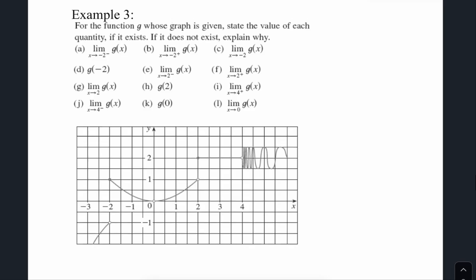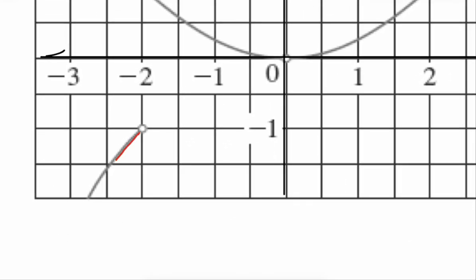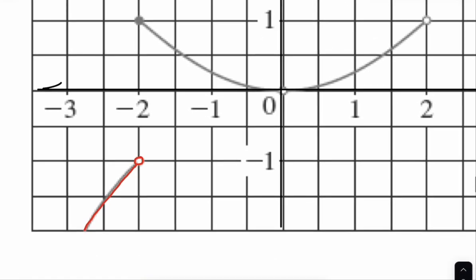Okay, let's keep going. Let's do example 3. It's a weird one. I'm going to make the X and Y axis a little more noticeable, because my brain will just mess it all up, okay? But I'm also going to draw on the function a little bit, because it's just a little hard to visualize.